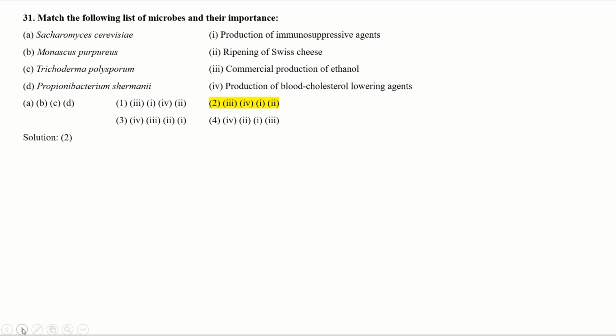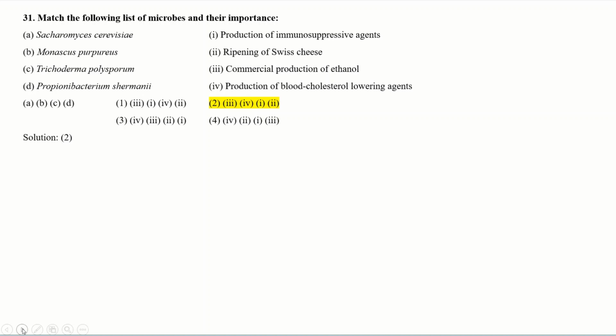And in the uses column, there are also 4 options: production of immunosuppressive agents, ripening of Swiss cheese, commercial production of ethanol, production of blood cholesterol lowering agents. Now think about all these things and you can find the solution.